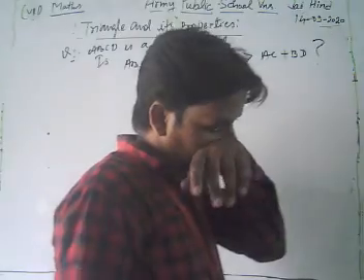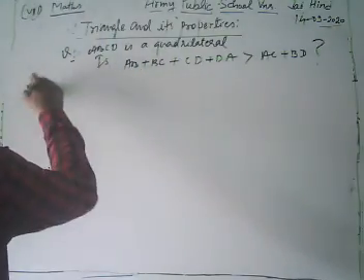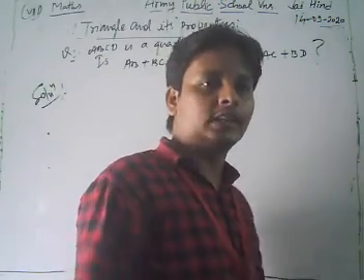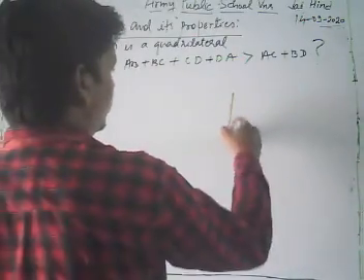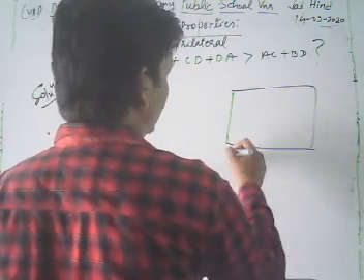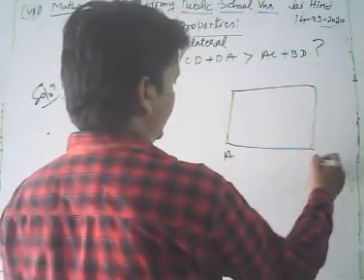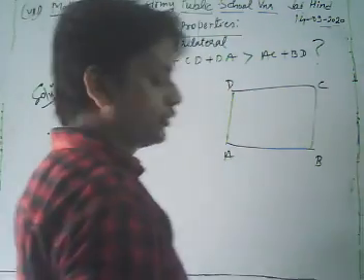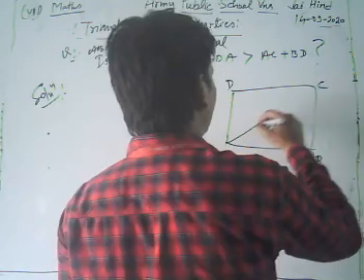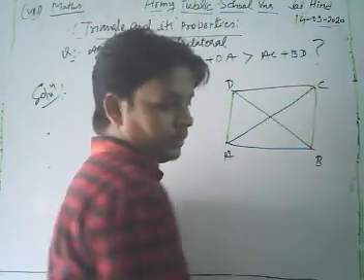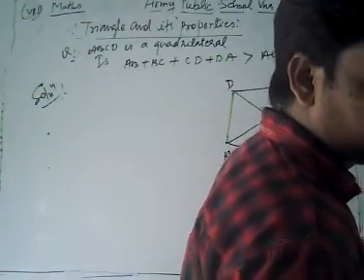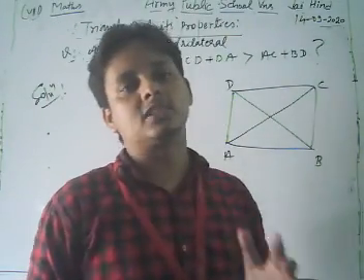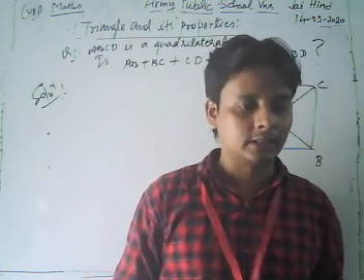Now look, dear students. Now let's see its solution. First of all, dear students, we draw a quadrilateral ABCD. Now here AC and BD are also there, so we join its diagonals AC and BD. Now here, dear student, we apply the property of the triangle: the sum of any two sides of a triangle is greater than its third side. Now look.